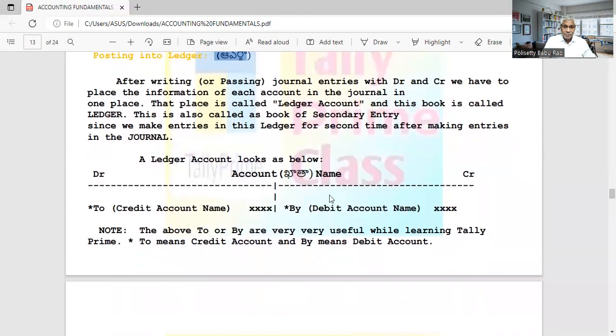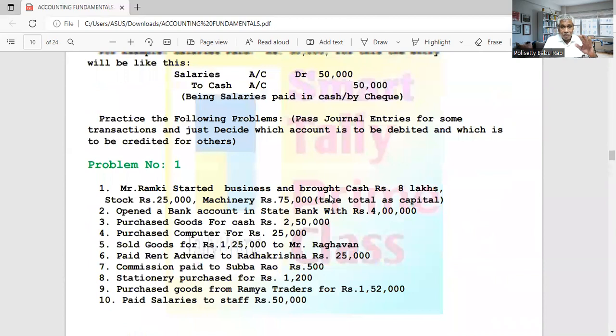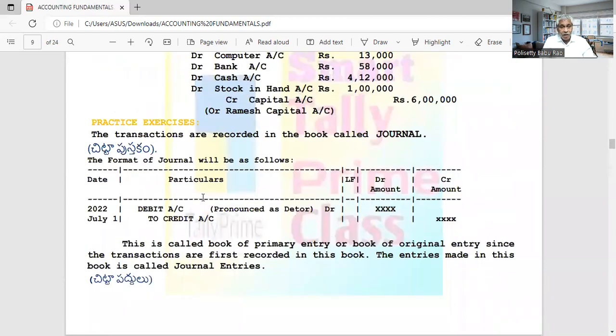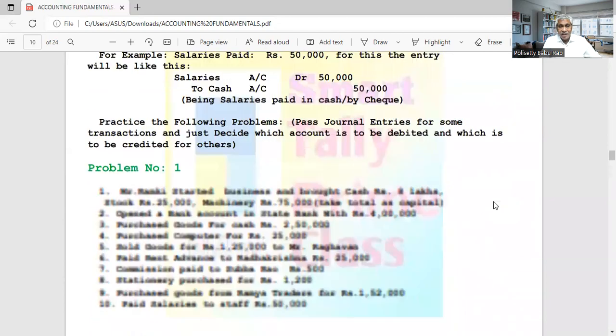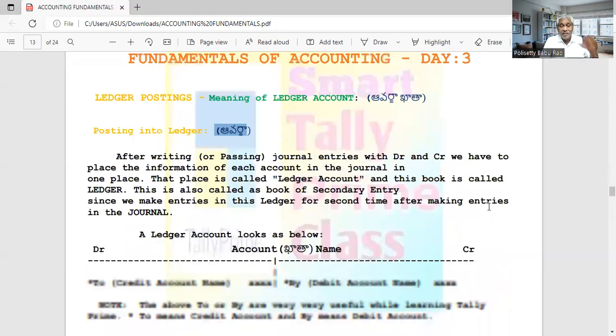And here, how will the ledger account look? That is the pro forma. I showed you already how the journal will be. In the journal, we left one column, and that column we will know now. All other columns we have completed. So what is the pro forma, what is the form of a ledger account?